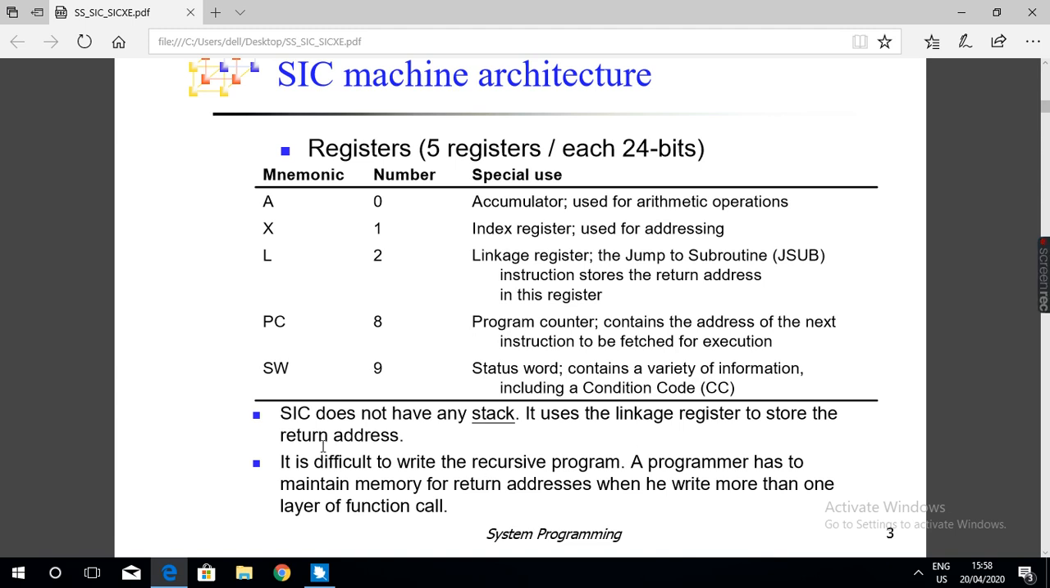SIC does not have any stack. It uses the linkage register to store the return address. It is difficult to write recursive programs because we don't have a stack. A programmer has to maintain memory for return addresses when he or she writes more than one layer of function call.